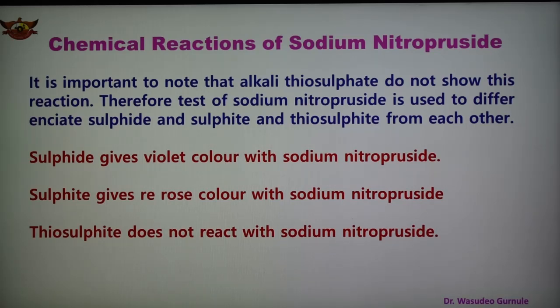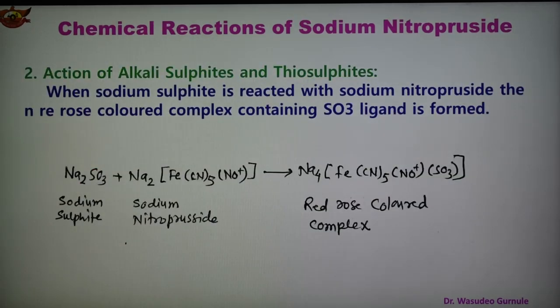So this is the nitroprusside's important reaction, which is shown here, how it reacts. Sodium sulfite reacts with sodium nitroprusside, forming a red rose colored complex.